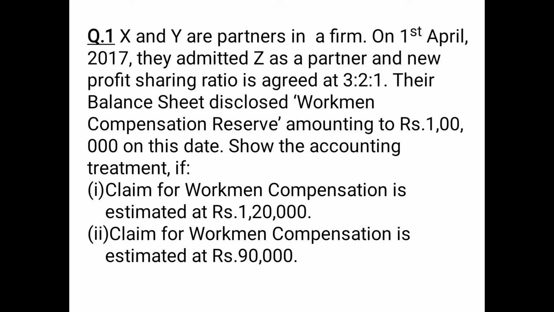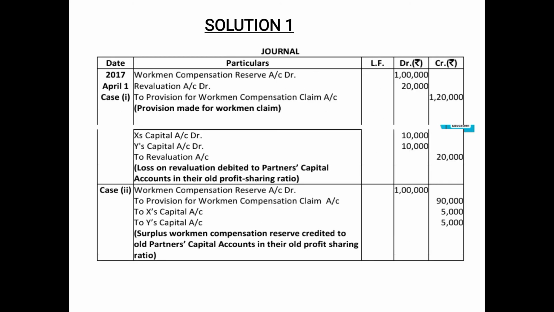So the entry in this case will be, as you can see here, 2017 April 1, case number 1: workmen compensation reserve account debited 1 lakh, that is with the entire amount of reserve because claim is more than the reserve. Then revaluation account debited 20,000, that is with the excess of claim over the reserve. To provision for workmen compensation claim account, we will credit this claim account with the total amount of claim to be met, that is 1,20,000.